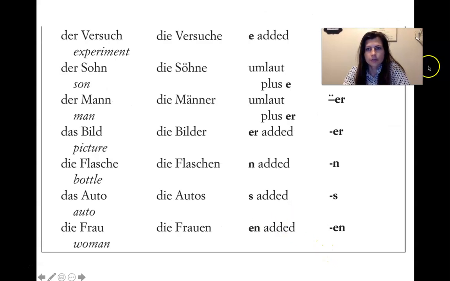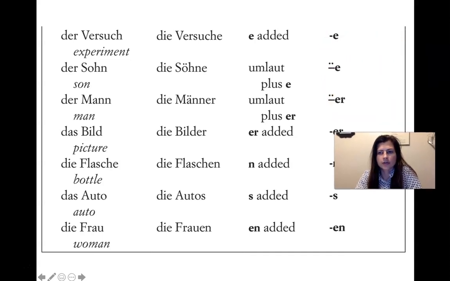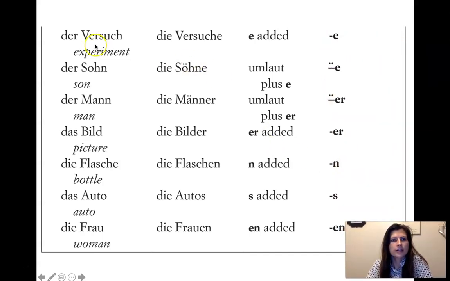So we can look at some of these. This is similar to one of the other slides we looked at with some plural endings. We got some more. Der Versuch, this one does add an E, and that's what it would look like in the dictionary. Der Sohn gets an umlaut and an E as well. So there's the umlaut and then the E, and so you pronounce it very differently. So der Sohn versus die Söhne, O, Ö, die Söhne. So it's quite a different sound.